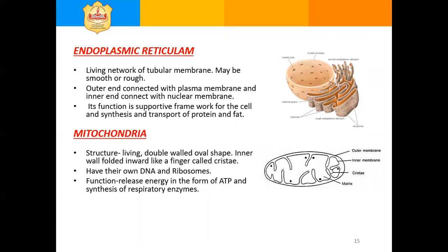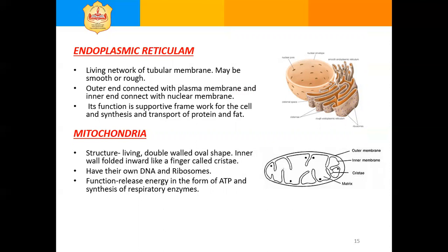The endoplasmic reticulum with ribosomes attached to it is called rough endoplasmic reticulum. The endoplasmic reticulum which does not have ribosomes attached to it is called smooth endoplasmic reticulum. The functions of endoplasmic reticulum are to provide a supportive framework of the cell, and the synthesis and transport of proteins and fat.